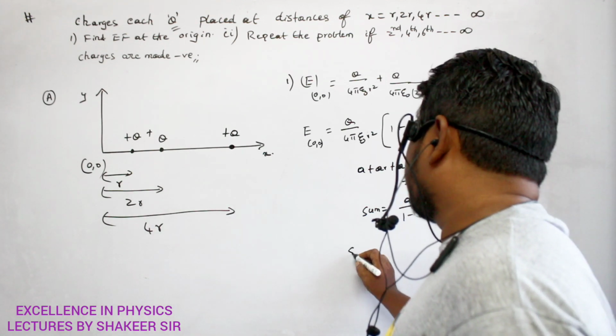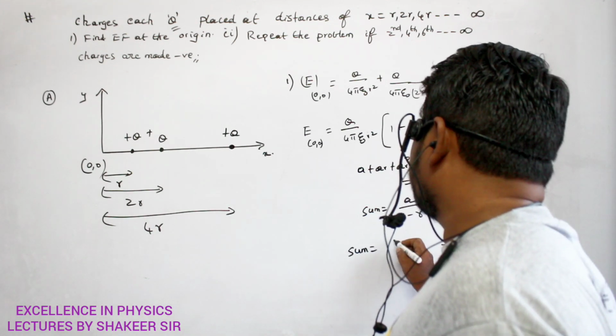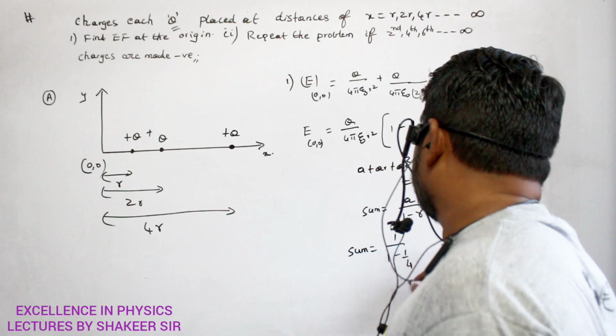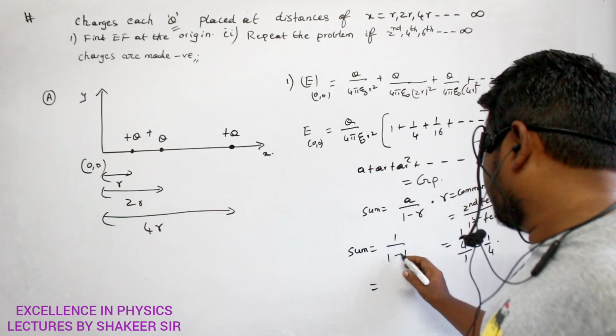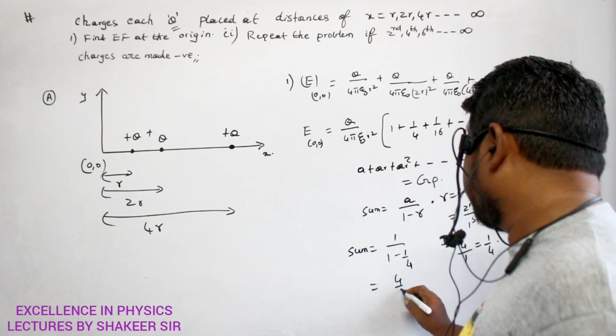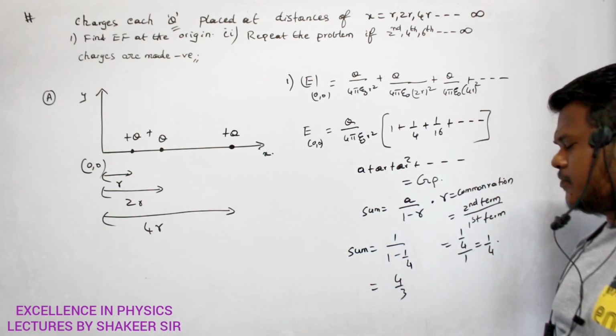So therefore, what is the total sum of this geometric progression? So 1 by 1 minus 1 by 4. 1 by 1 minus 1 by 4 is how much? 4 minus 1, 3 by 4, so 4 by 3. That's all, no? So the total sum will be 4 by 3.